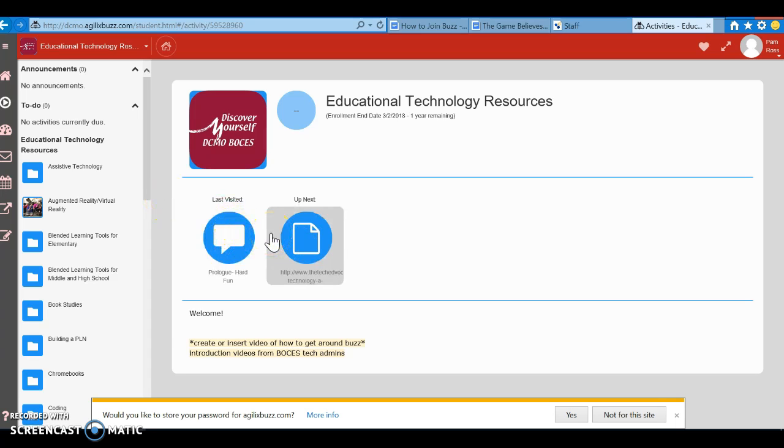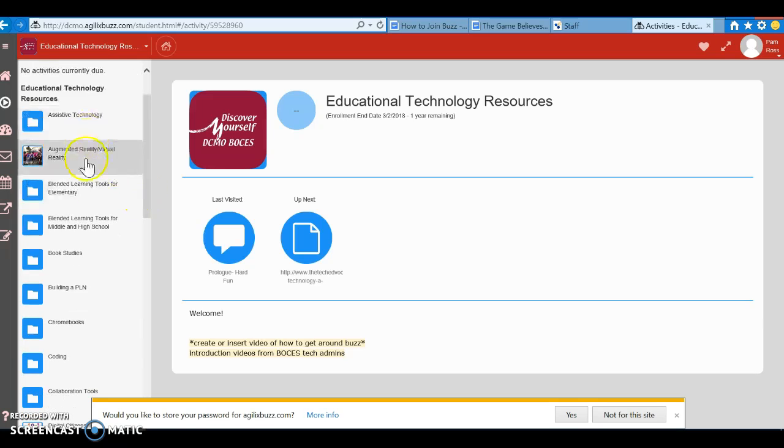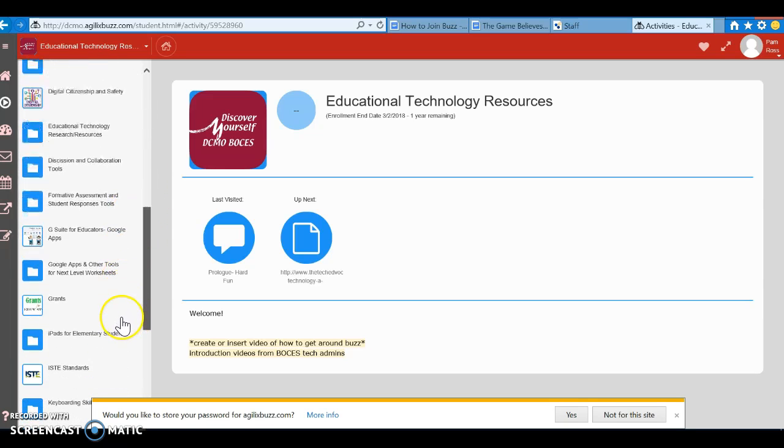This is an LMS, a learning management system, and it's called Buzz, and it allows you to either deliver information to students or staff, and it allows you to build activities. So for this purpose, we're just offering it to give you resources. So when it says up next, it doesn't necessarily mean that's what you need to do. Over on the left side, you will see announcements, to-dos if this was really your course, and your assignments. And then here's where you'll see the resources. So each folder, when you click on it, will offer you resources inside there.